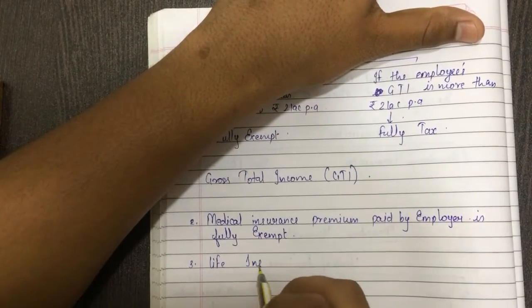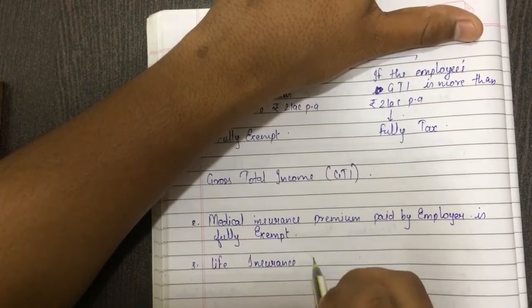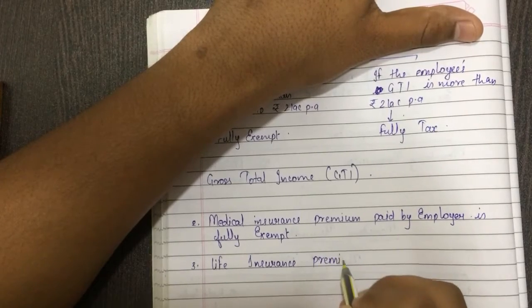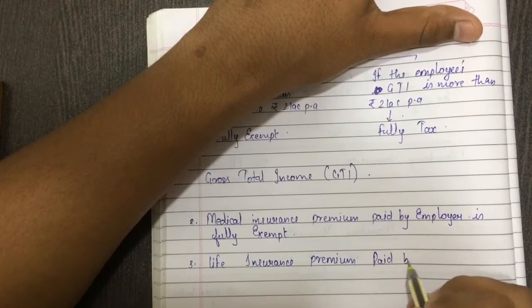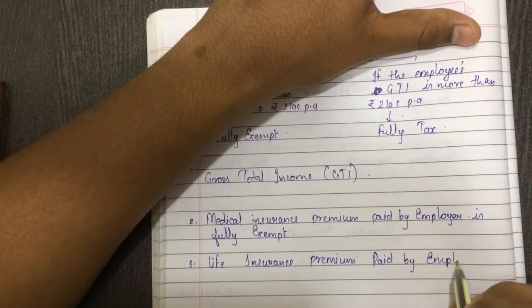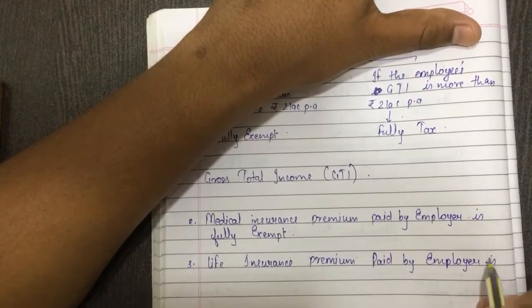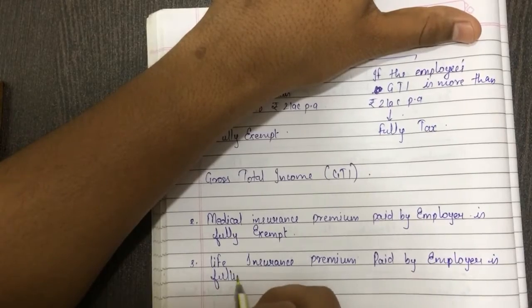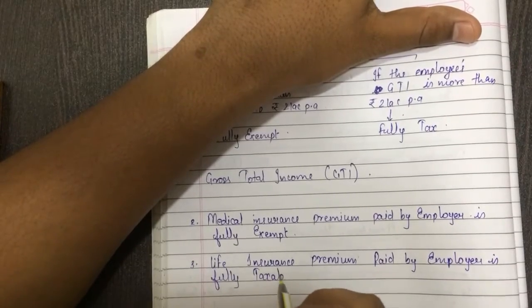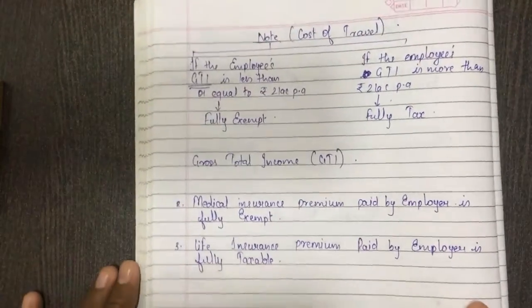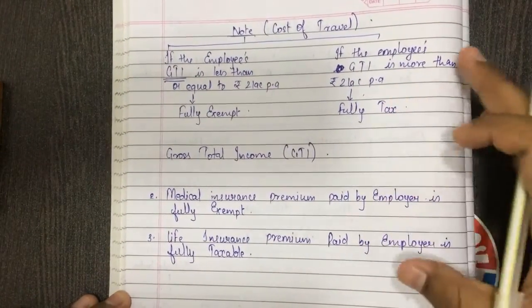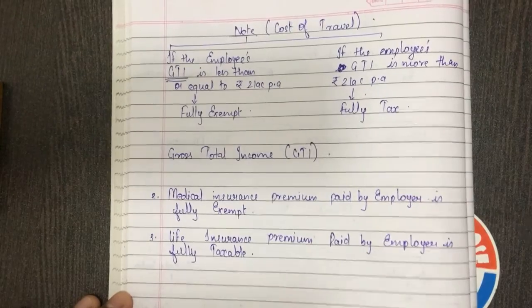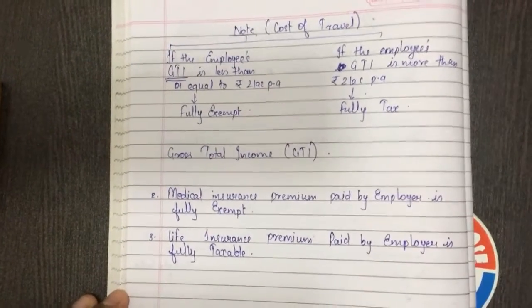Life insurance premium paid by employer is fully taxable. Please note this down. If you have not copied this, please pause the video and copy the entire page. I hope you all have copied this much.